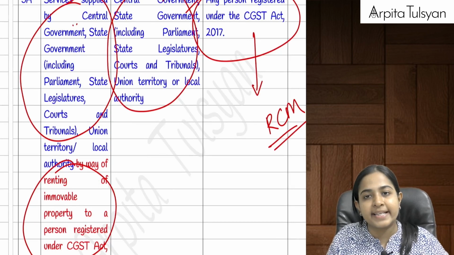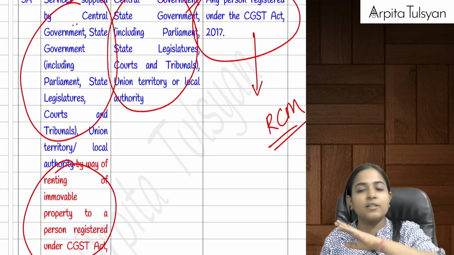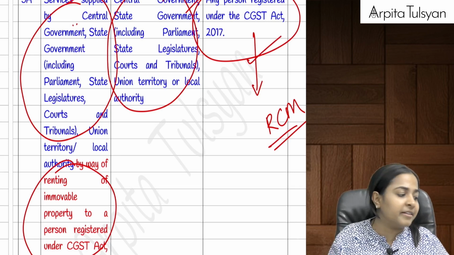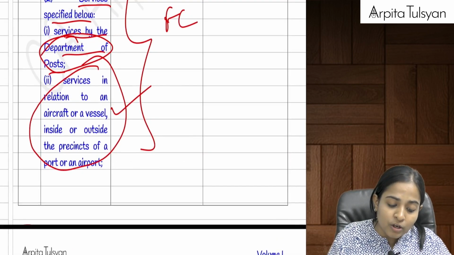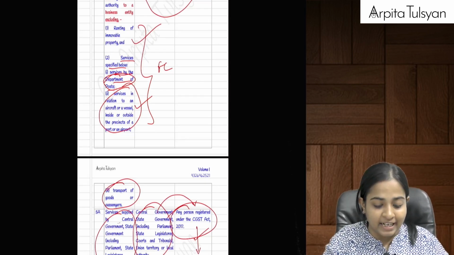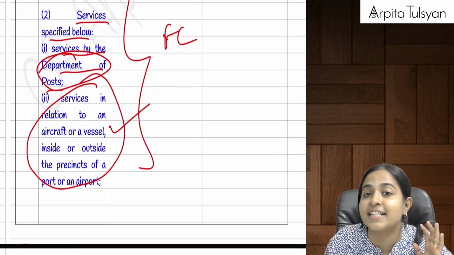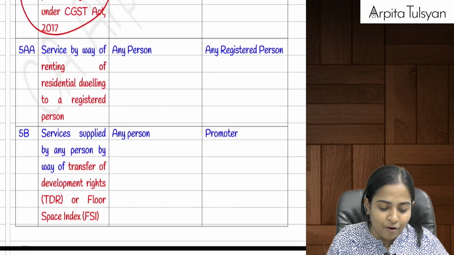That is, the government says that for this also we will not take the burden; the responsibility is on the registered person. What about Department of Post, etc.? For that, forward charge is still applicable.